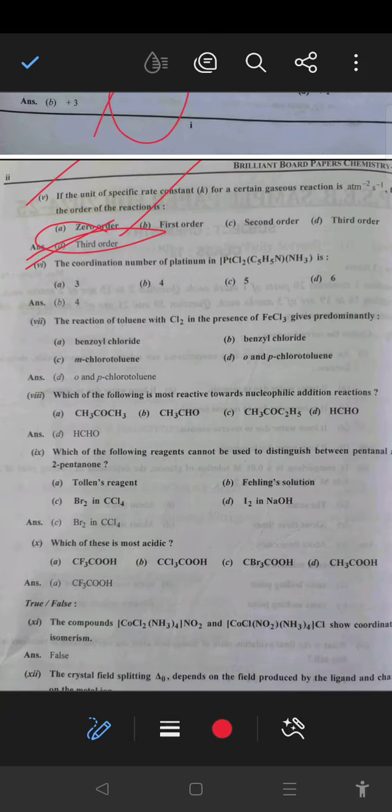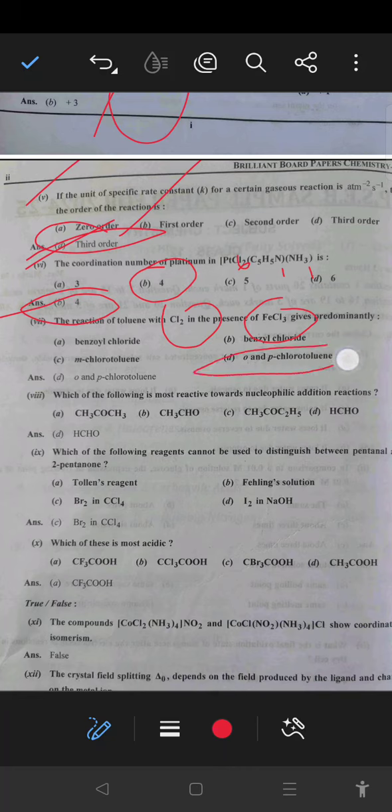Next, the coordination number of platinum in the complex, inside the closed bracket we will see the total number of ligands used, so that total, that is 2 plus 1 plus 1, total 4, so option B, 4 is the right answer. Next, the reaction of toluene with Cl2 in presence of FeCl3 will give predominantly ortho and para product formation, so right answer D option, that is ortho and para chlorotoluene.